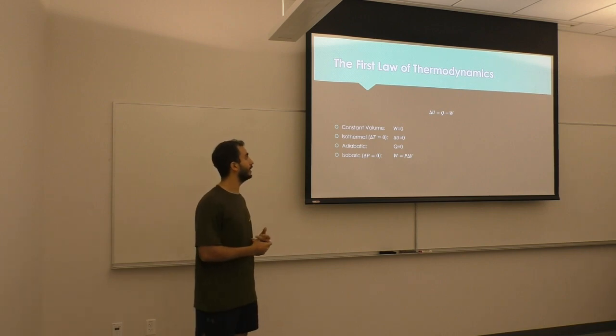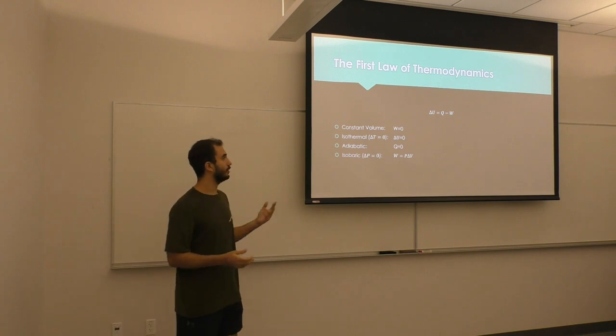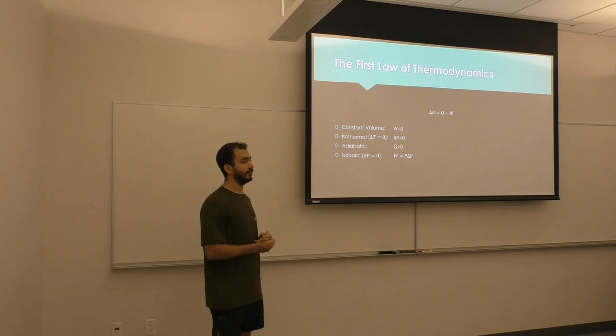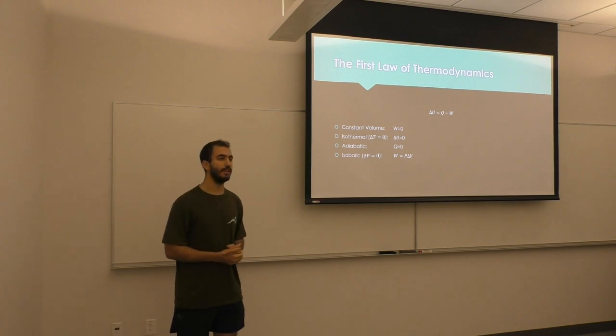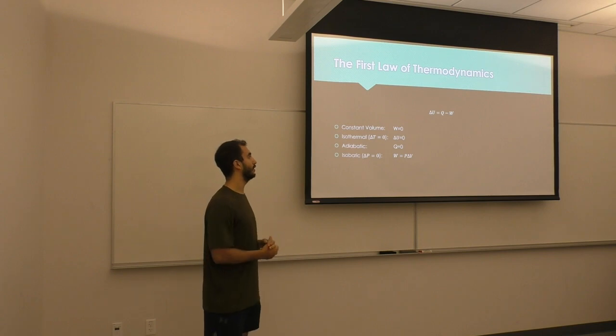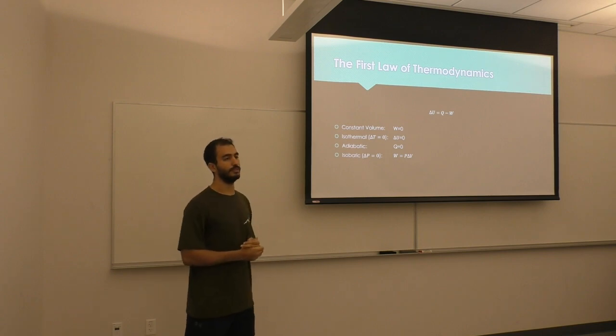The third one is adiabatic, where we know heat is equal to 0. And the fourth is isobaric, which means the change in pressure is 0, but that doesn't mean the pressure is 0, so we can still calculate work using the regular equation, pressure times the change in volume.